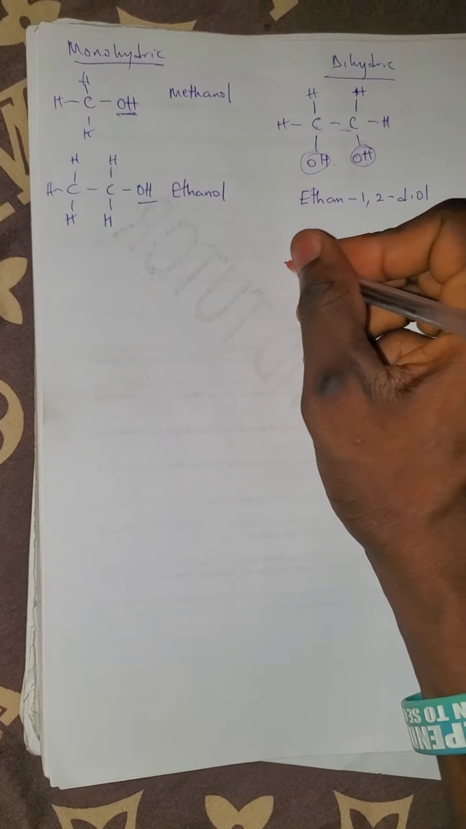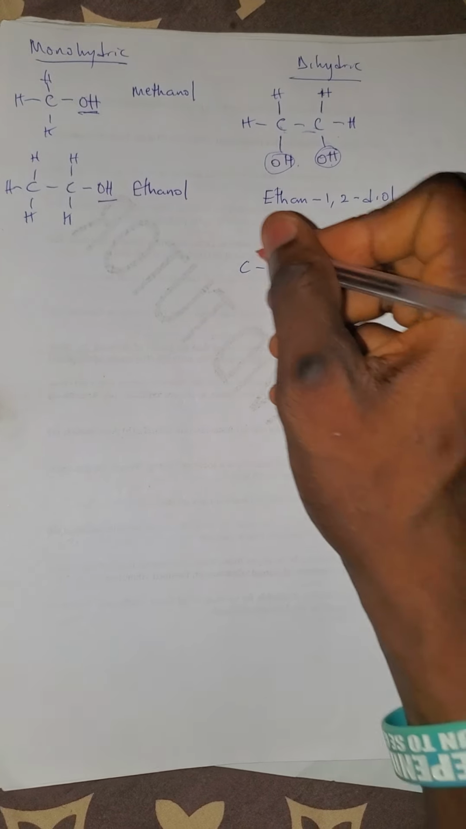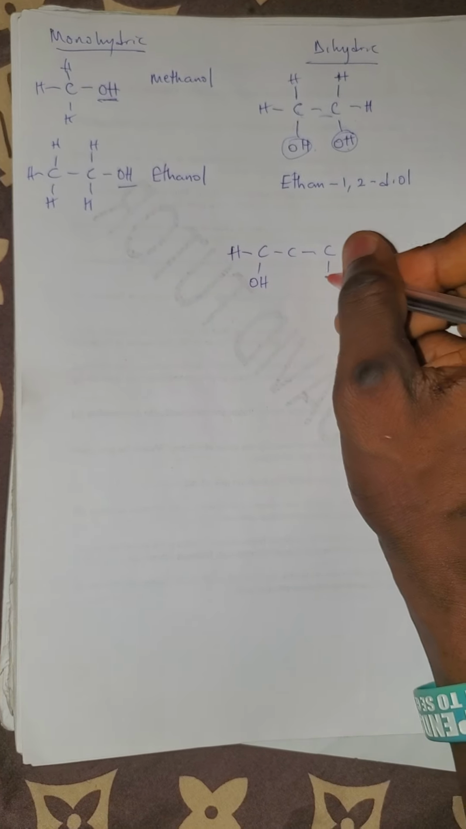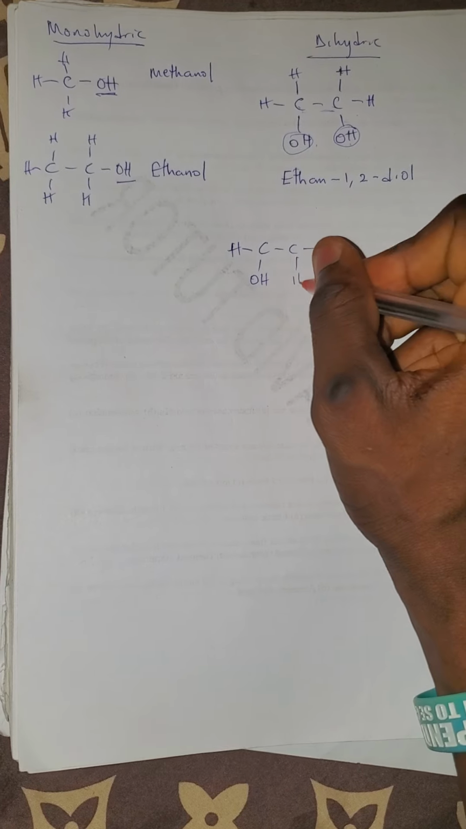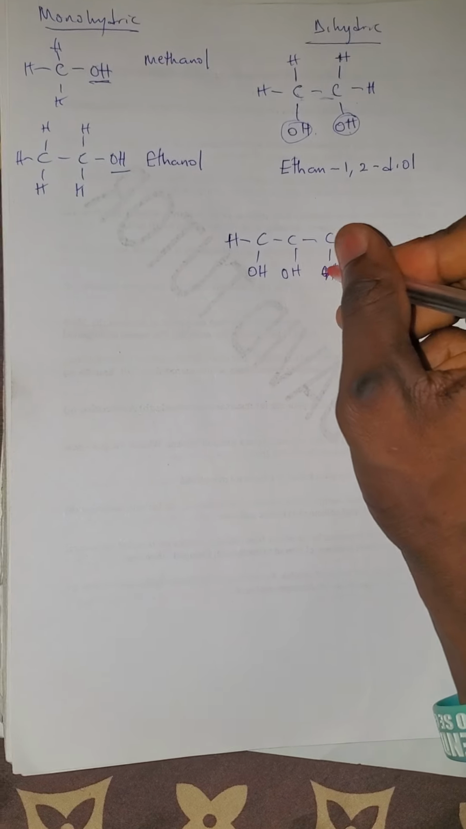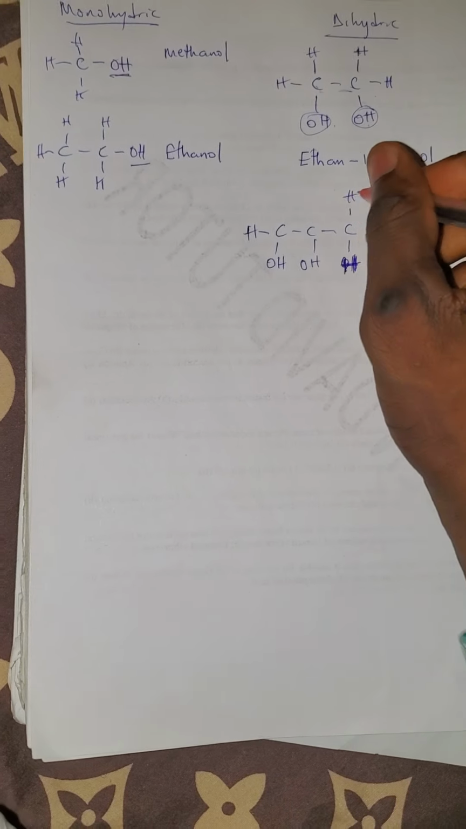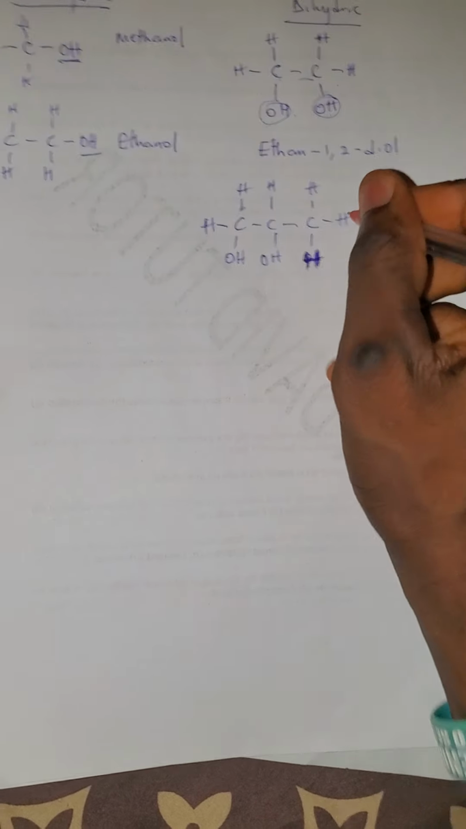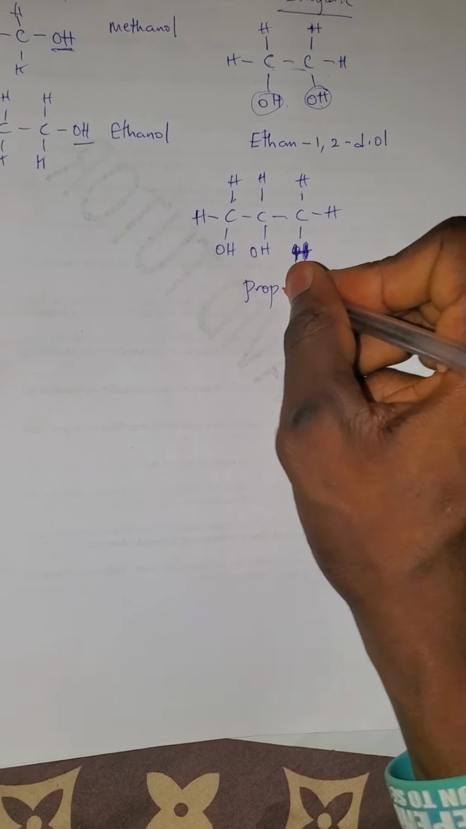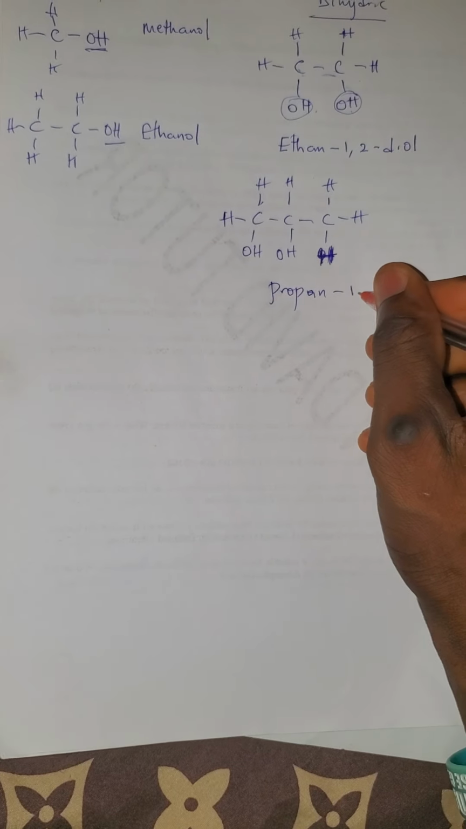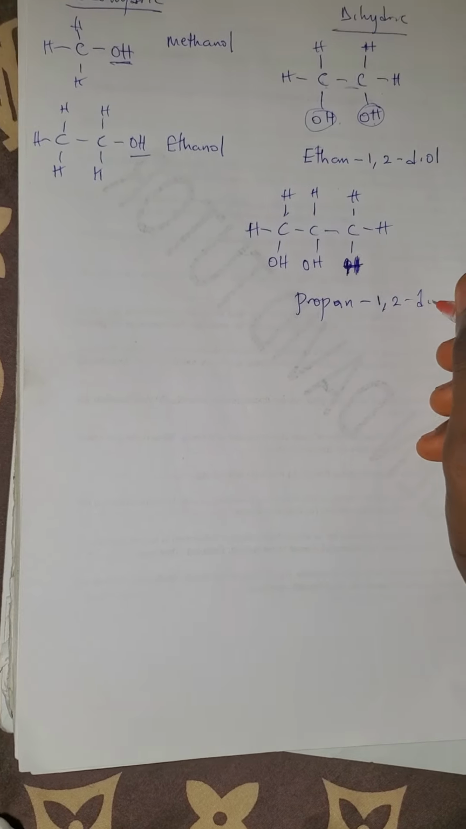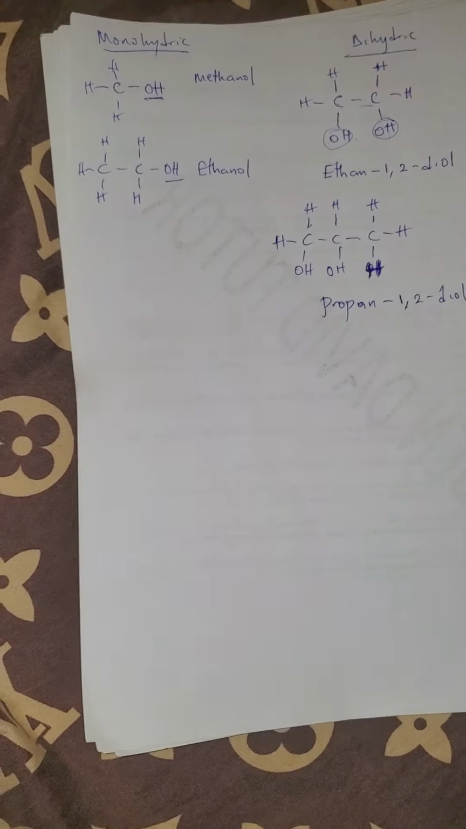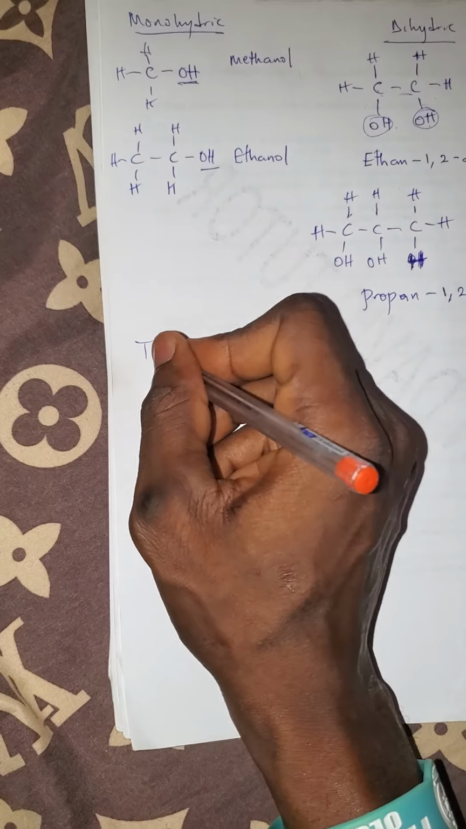Now you can have another one. Let's say you have this. This one is 3 carbon. And 3 carbon is what? Prop. So we have it to be propan 1,2 diol. So it's still an example of what? Of dihydric.